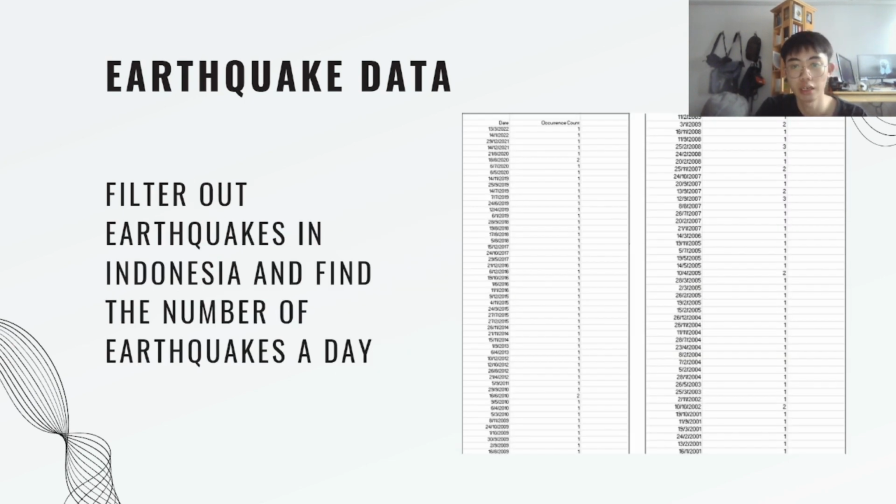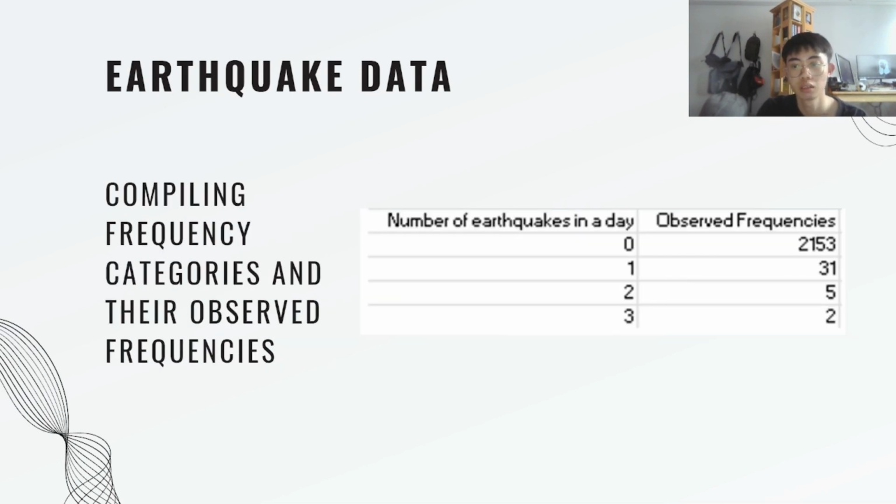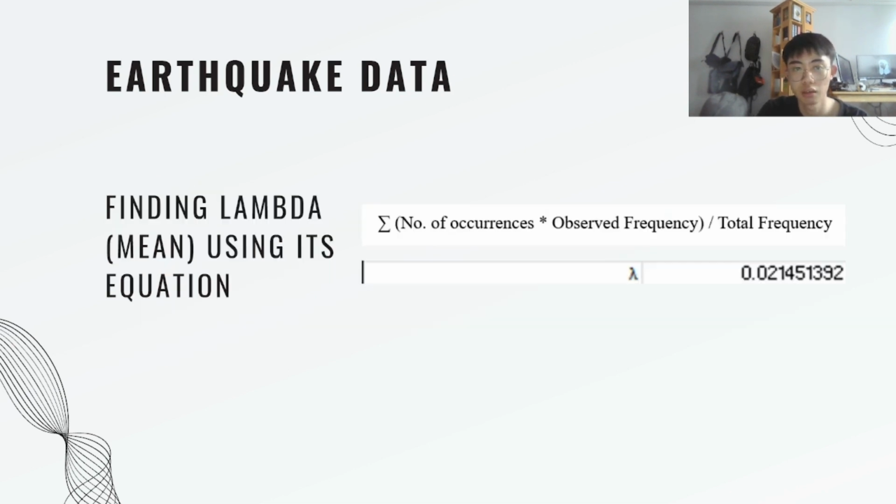And once that was done, I had to calculate the occurrence count for each state, which means the number of earthquakes that happened per day. Then I had to find the remaining days not accounted for in the data set, which meant that 0 earthquakes happened that day, and find their count. And to do that, I also had to choose my subset of end dates and start dates, as you can see from the right. Now that I had all of my frequencies, I could compute them in a table, as you can see from the right.